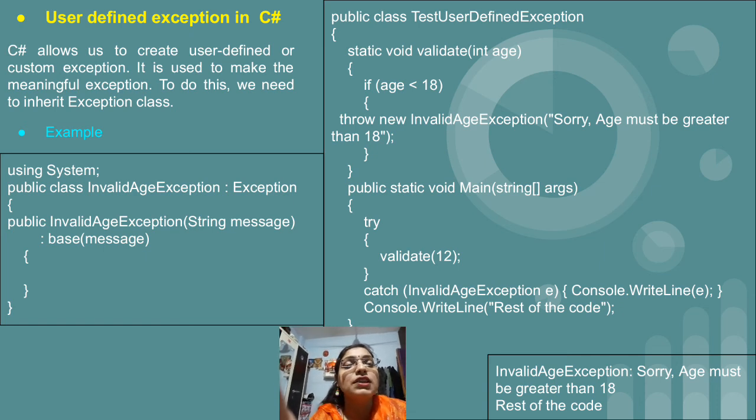So I hope this is clear to all. So basically if the age is less than 18, whatever line we have written after that is nothing but the customized exception, okay. So just make use of the throw keyword, then create the object of your exception class, that is new InvalidAgeException, and now we have created the object, and this class contains a constructor. So this is the reason why, after the object creation of InvalidAgeException, in round brackets we have provided the string, because the constructor of the InvalidAgeException class contains a string message as a parameter.